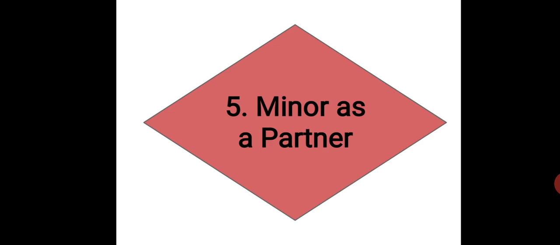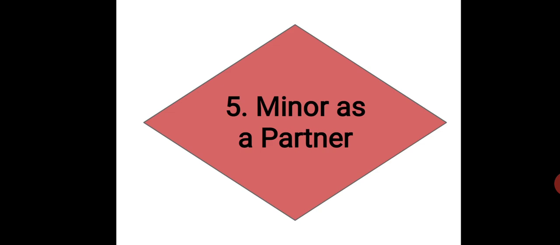A minor cannot enter into a contract according to the Indian Contract Act because a contract by a minor is void. However, a minor may be admitted to the benefits of an existing partnership with the consent of all the partners. The minor is not personally liable for liabilities of the firm, but his share in the partnership property and profits of the firm will be liable for the debts of the firm. After attaining 18 years of age, he should give public notice about the continuation in the firm.